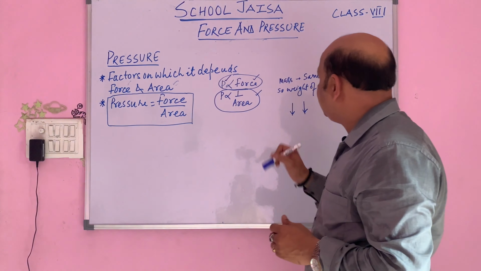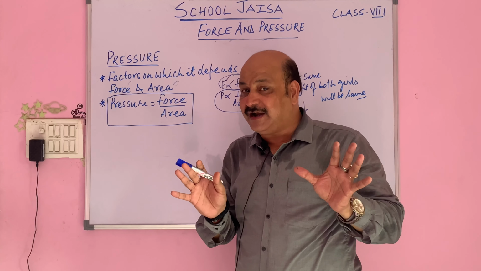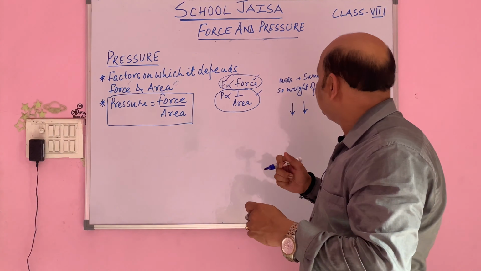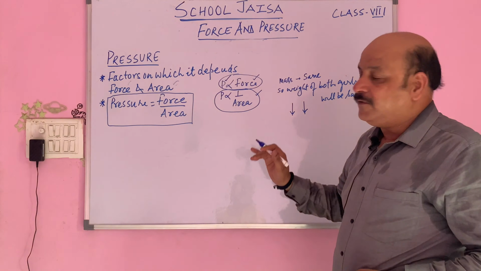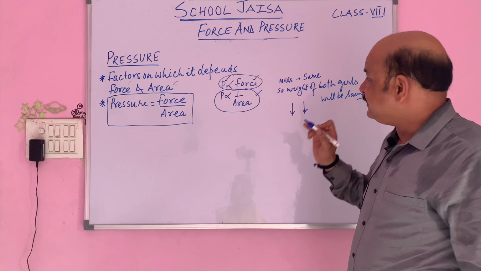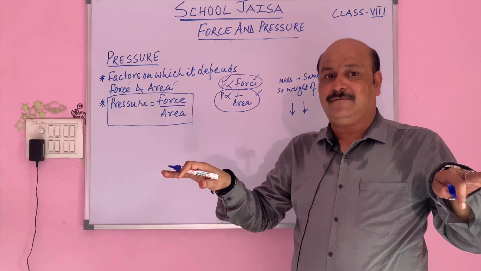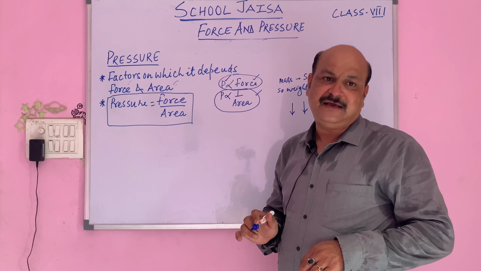That means the two girls with the same weight but with sandals of different size, that is, different area coming in contact. The girl with the smaller area sandal will go deeper, which proves that pressure depends on area. So here, although the force was the same, the area was varying. The girl whose sandal had the lesser area coming in contact with the wet soil exerts more pressure, and her sandal will go deeper in the soil.